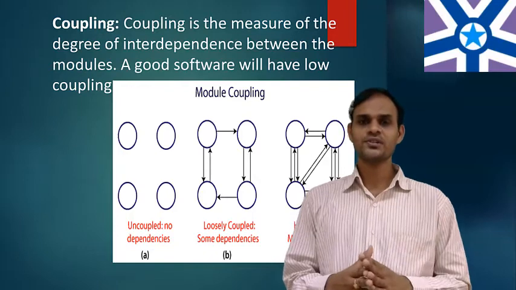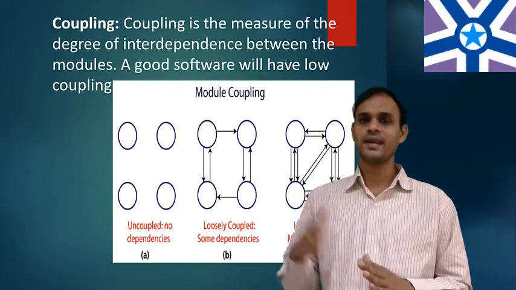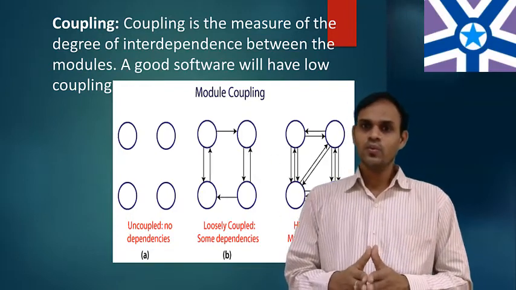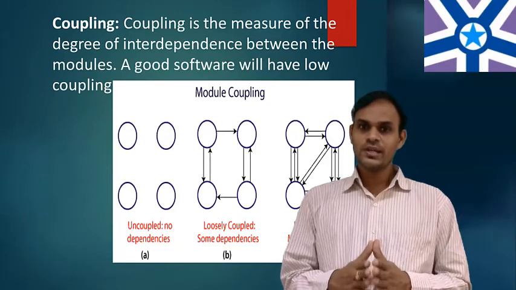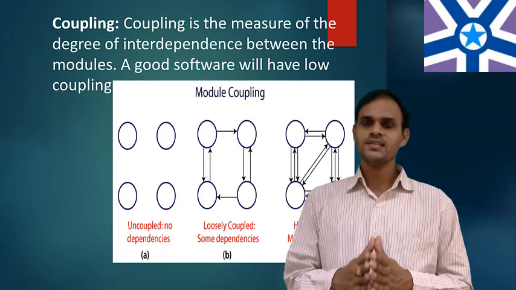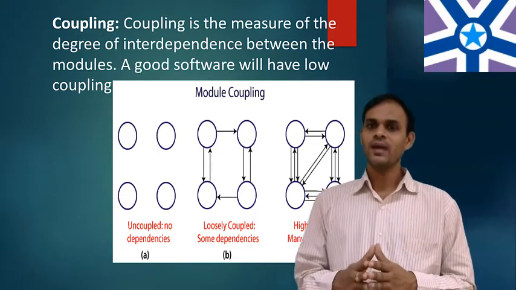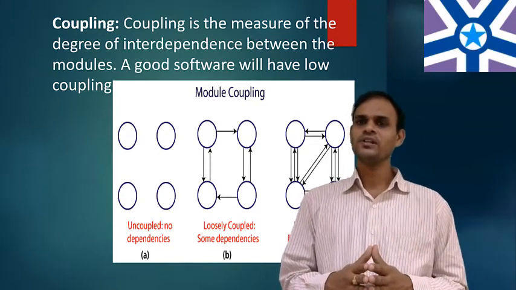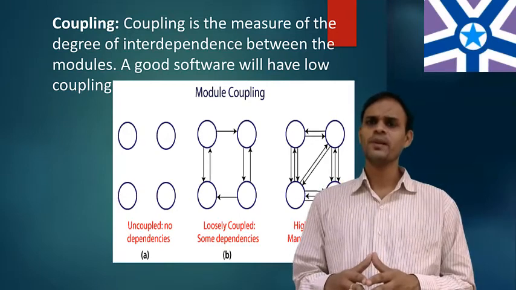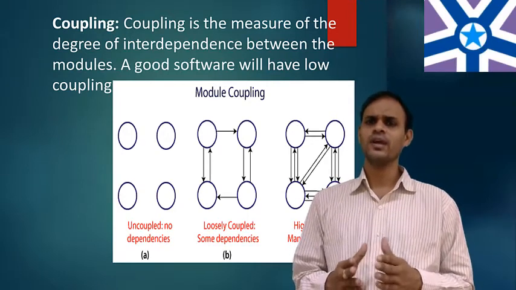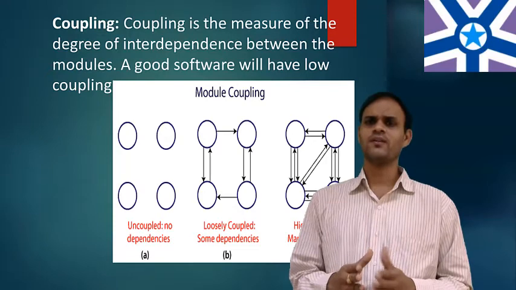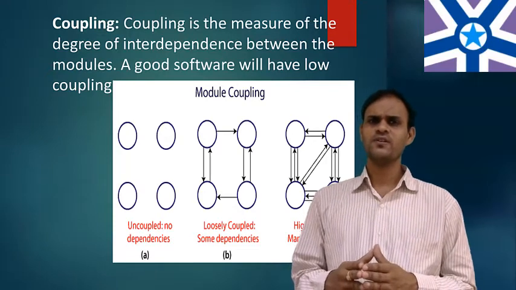There is no relationship from one to another. In the second diagram we have loosely coupled, meaning some dependencies are available from one to another. The third one is highly coupled, which has a large number of dependencies from one to another. So that is the diagrammatic representation of coupling.